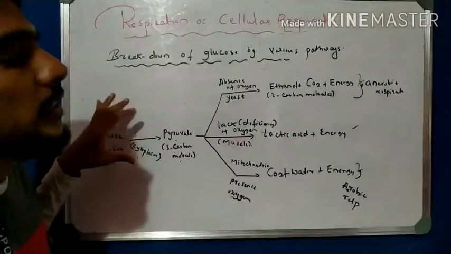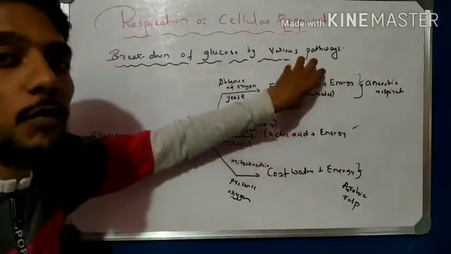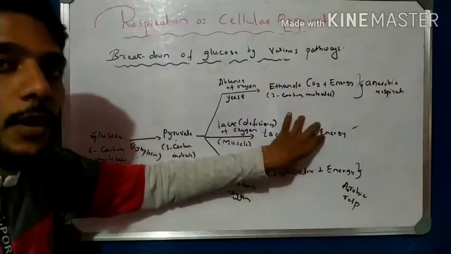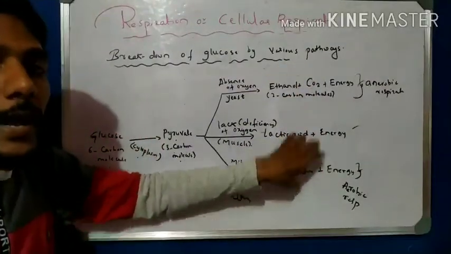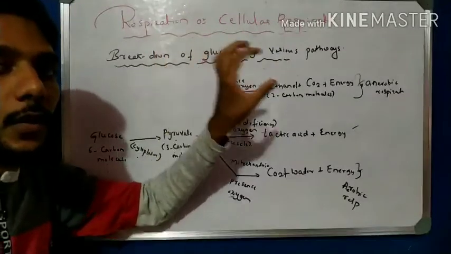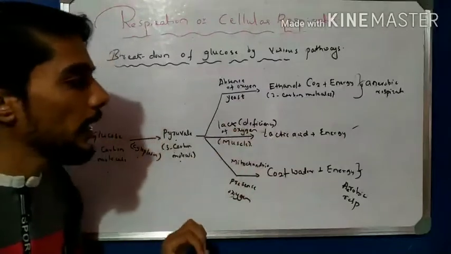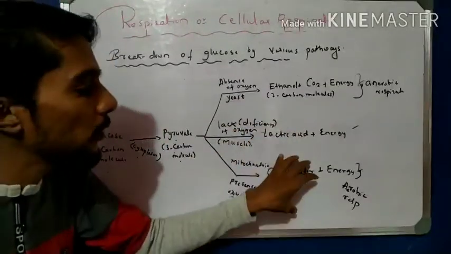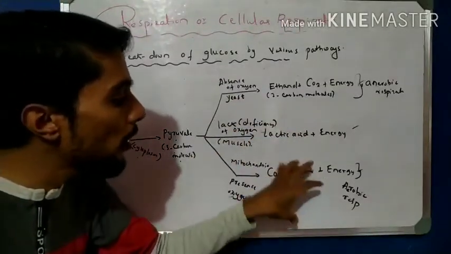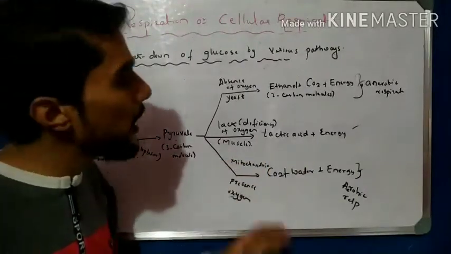You have to practice this diagram, and very important, you have to remember these products: when ethanol forms, when lactic acid forms, when carbon dioxide and water form. Ethanol forms in the absence of oxygen in the yeast, lactic acid forms in the muscles in the lack of oxygen during exercise, and carbon dioxide and water form when oxygen is present in the mitochondria. So that is very important.